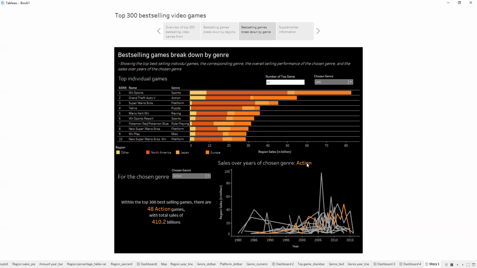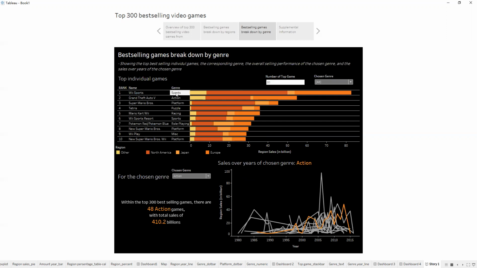So the next slide, the third slide, is also an interactive dashboard showing the best-selling games breakdown by genre. But first, we could see the top individual best-selling games. You could choose the number of showing top games from here. You could type in 20 or 5 to see the top 5 or top 20 individual best-selling games.